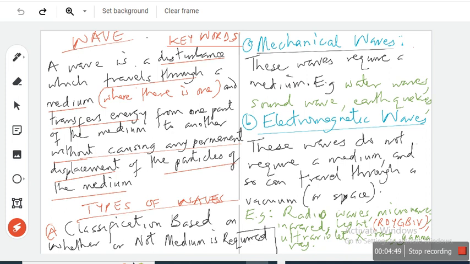Now, if it doesn't need a medium, it can travel without a medium, we call that what? Please, you need to be audible. Electromagnetic. We call it electromagnetic waves. Electromagnetic waves do not require a medium. They can travel through a vacuum. With or without a medium, they can move. Give me an example of an electromagnetic wave. And so on, radio waves, gamma rays.